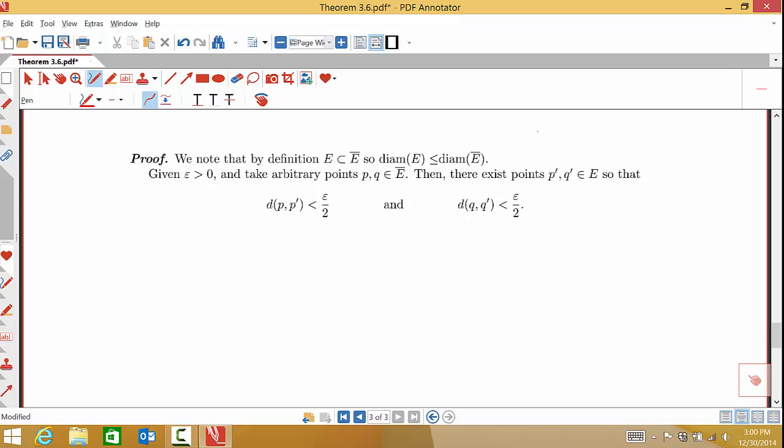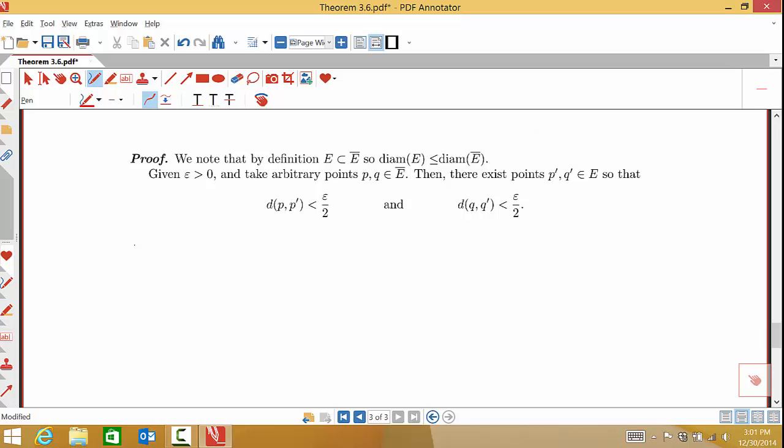Okay, so we're going to start a nice analysis proof here. Given an epsilon greater than 0, we do want to prove something for all epsilon greater than 0, so we're going to start with an arbitrary epsilon greater than 0, and we're going to take some arbitrary points P and Q in the closure of E. Now since it's in the closure, either P and Q are in E or they're limit points. So we can get, without working too hard, by the definition of limit points, there exist P prime and Q prime in E, so that the distance from P to P prime is less than epsilon over 2, and the distance from Q to Q prime is also less than epsilon over 2.